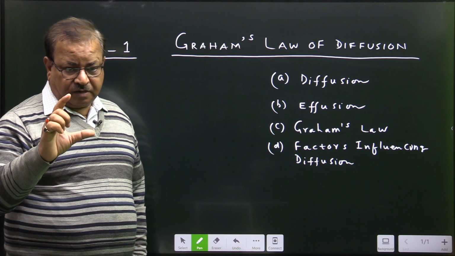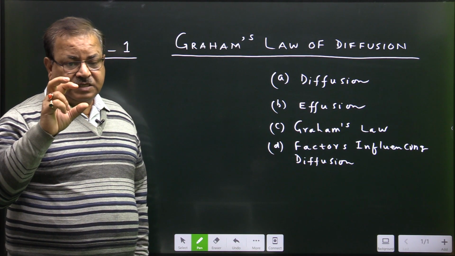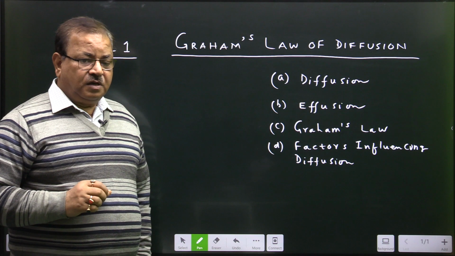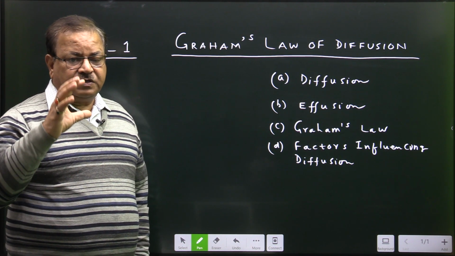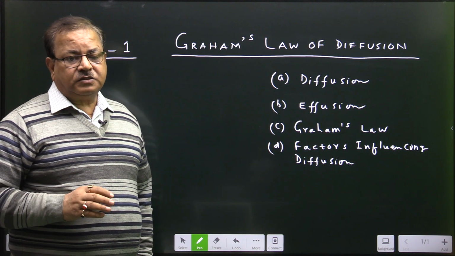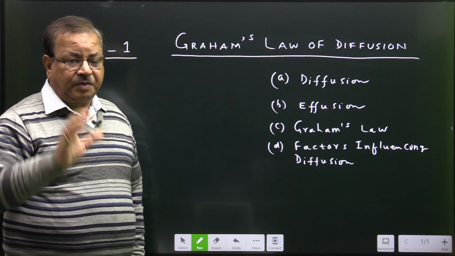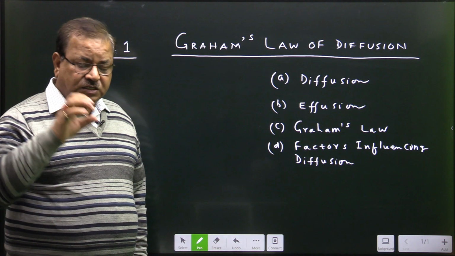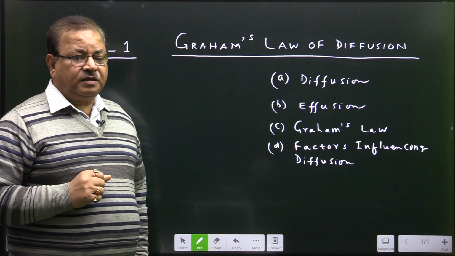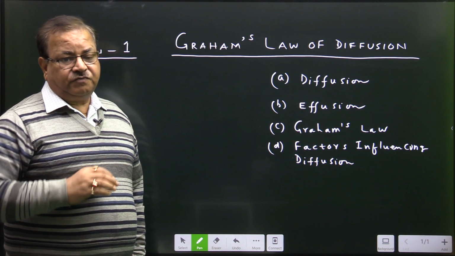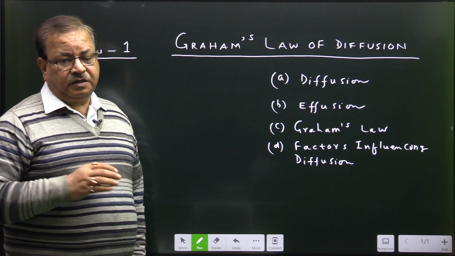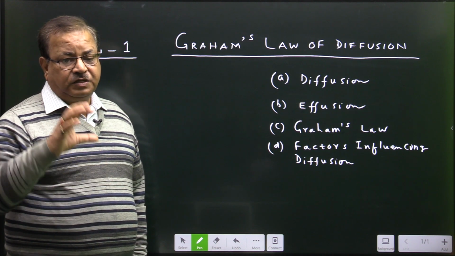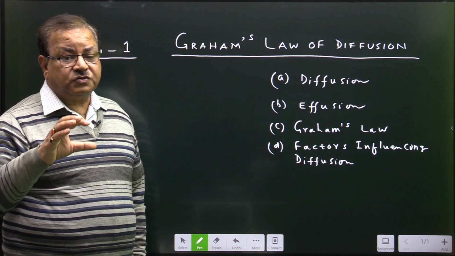In case of diffusion, mind here, the intermixing property of two gases is not influenced by the pressure difference. The pressure difference is so small that it does not affect the intermixing behavior of the two gases. So in case of diffusion, the formula of Graham's law is independent of the pressure difference. But in case of effusion, the pressure difference has to be taken into consideration.